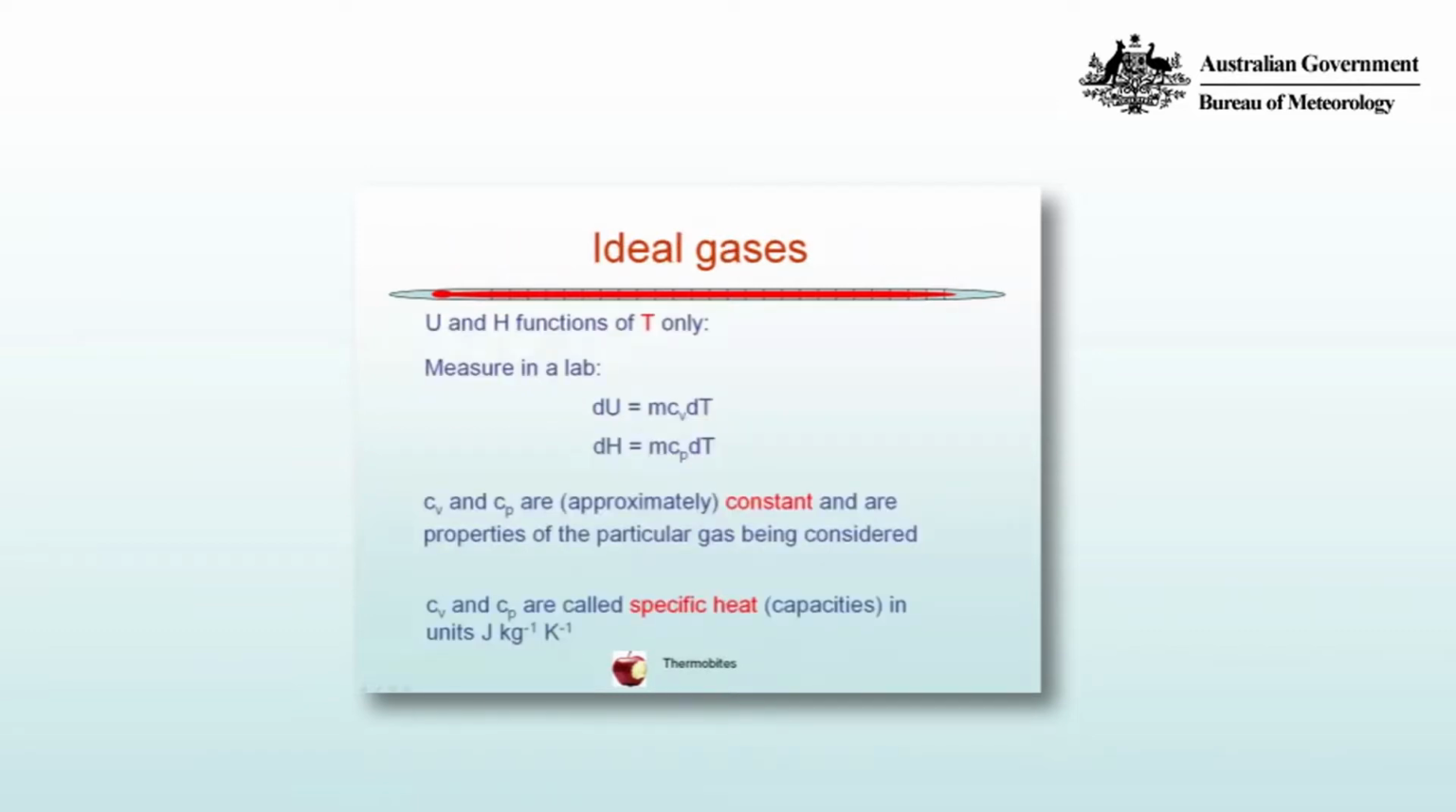Now for an ideal gas, U, the internal energy, and H, the enthalpy, are only functions of temperature. So we can measure the changes of those in the lab, and dU, the change in internal energy, is equal to m by this constant Cv by dT, changes in the temperature, and the change in the enthalpy dH is equal to m, the mass, by a constant Cp, multiplied by dT. Cv and Cp are approximately constant and are properties of the particular gas that we're considering. Cv and Cp are called specific heat capacities, and they're measured in units of joules per kilogram per Kelvin.